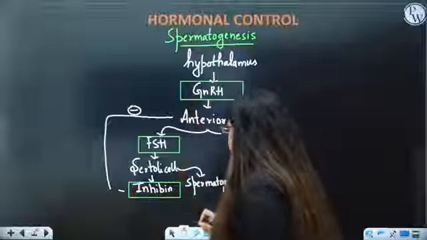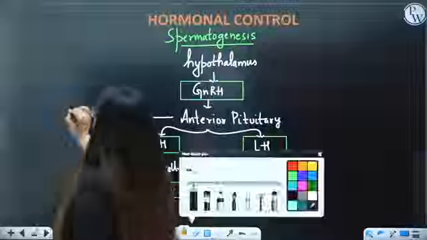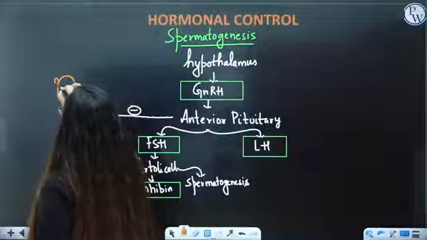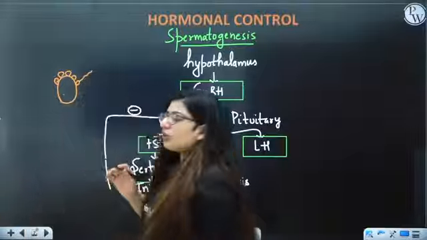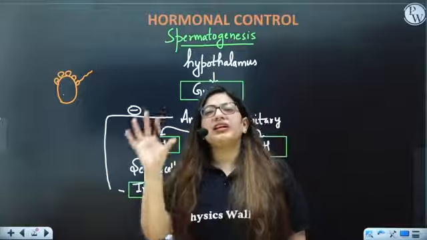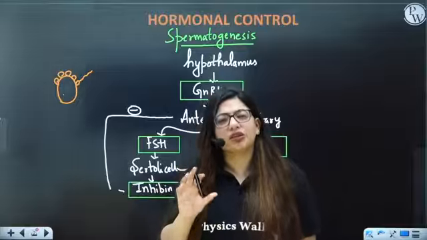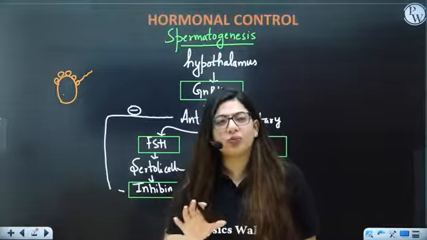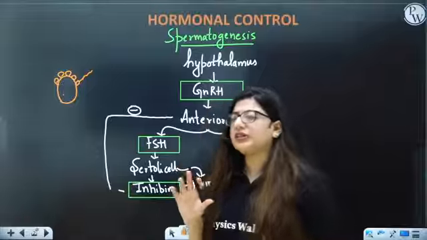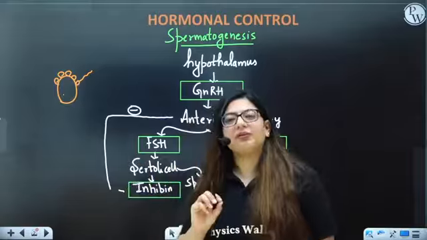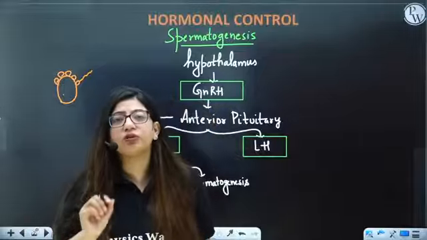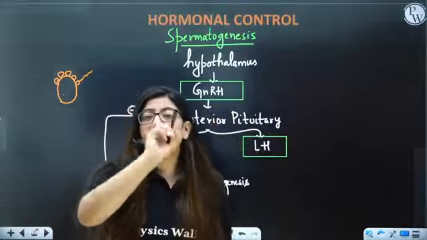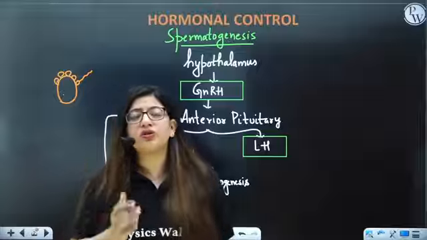I told you that the Sertoli cell's head is full of a lot of spermatids, which later on will become sperms. When the Sertoli cell is completely occupied by a lot of these spermatids, the Sertoli cell knows that there are already a lot of cells, we don't need to produce more sperms.